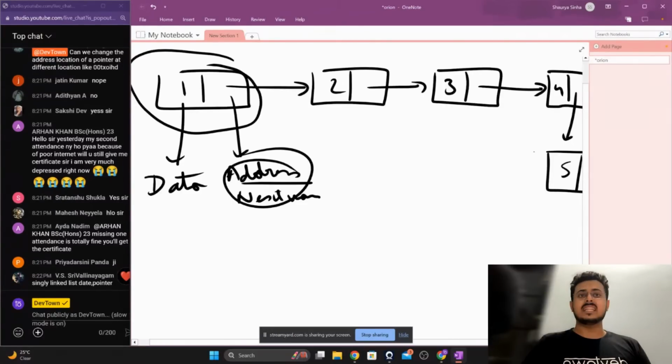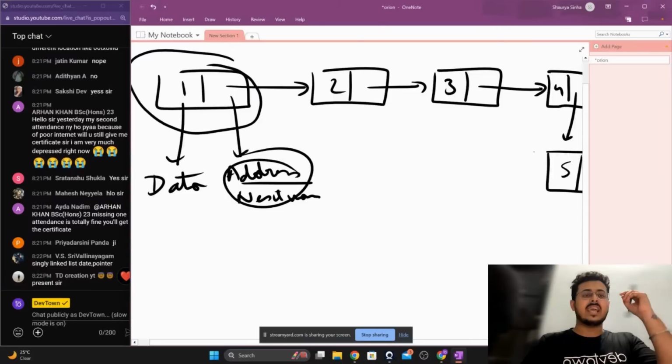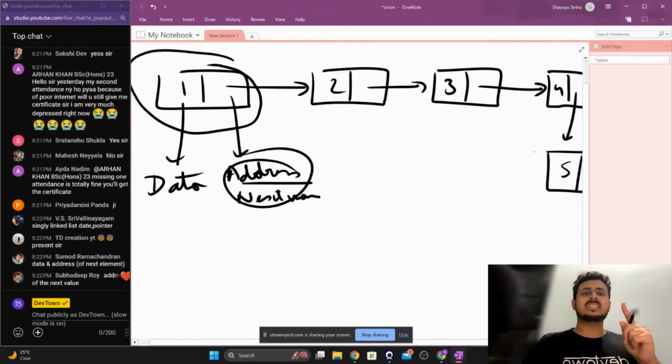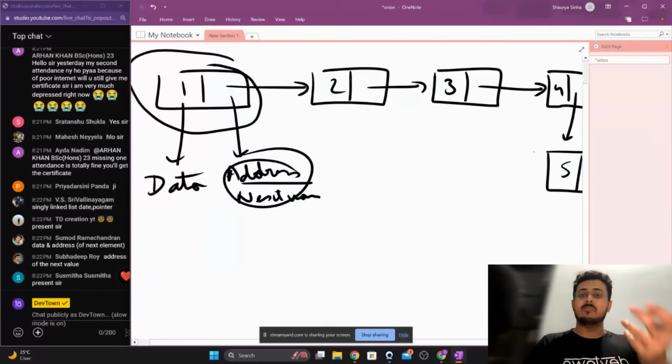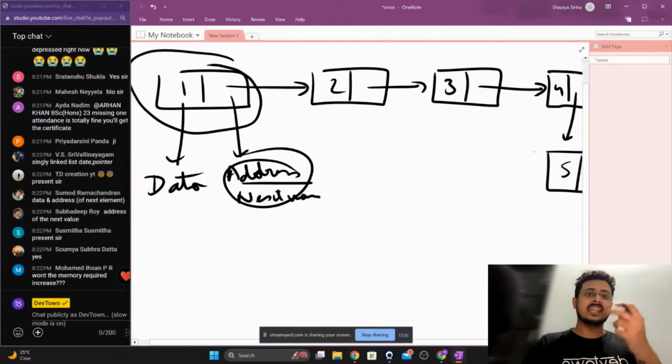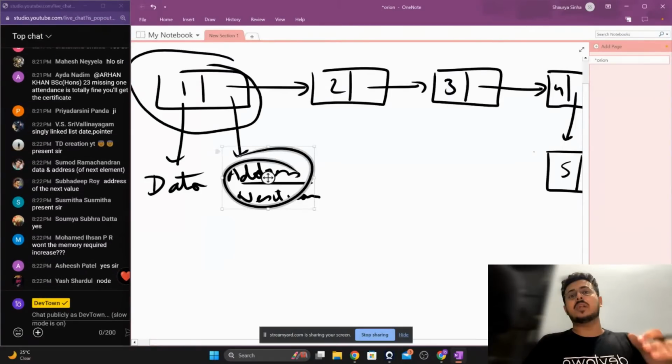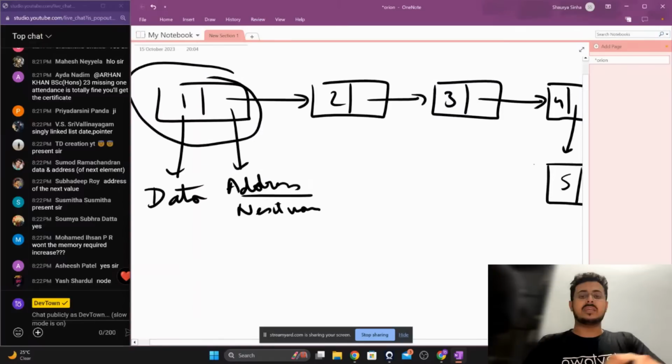Each element that is stored within our linked list contains two values. The first is the data itself, that is the element that you want to create. And the second is the address or the pointer to the next particular element. So in this, your data need not be contiguous, guys.